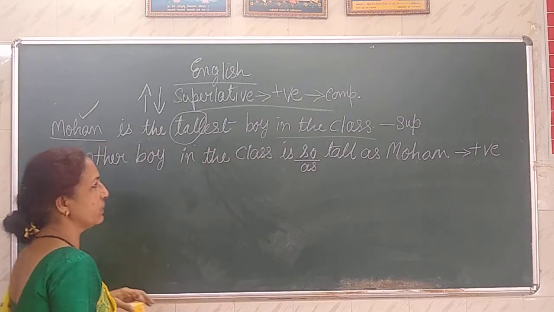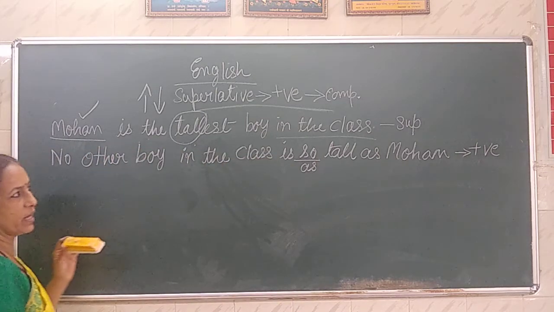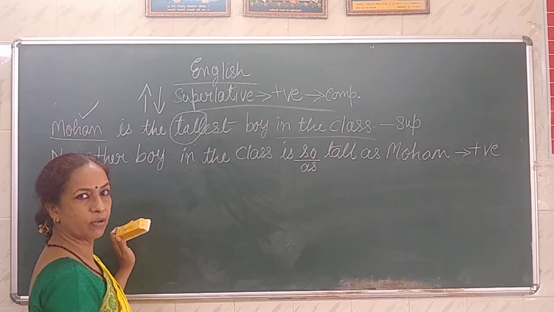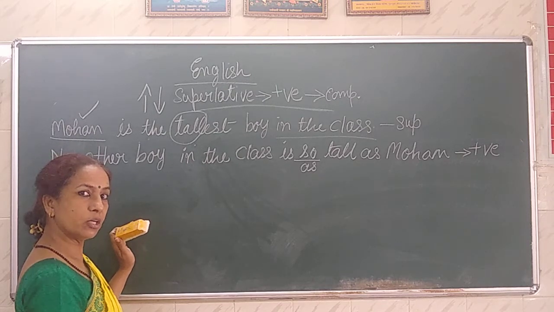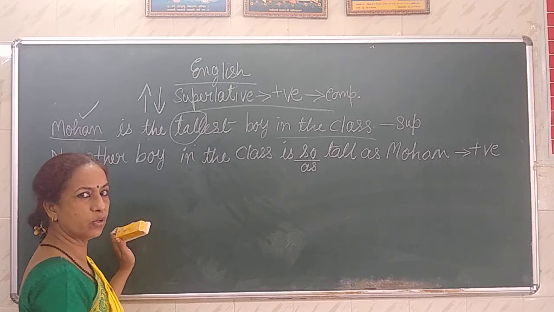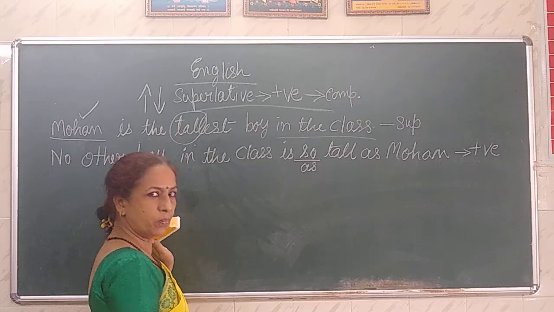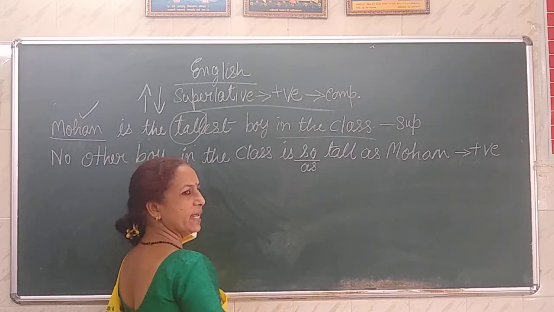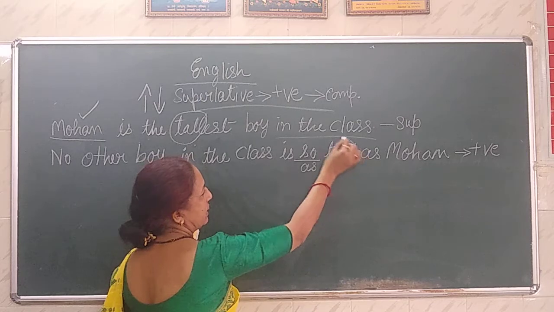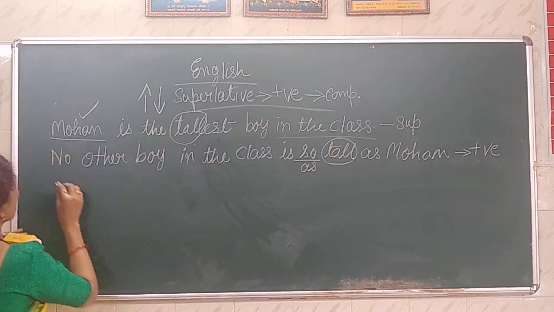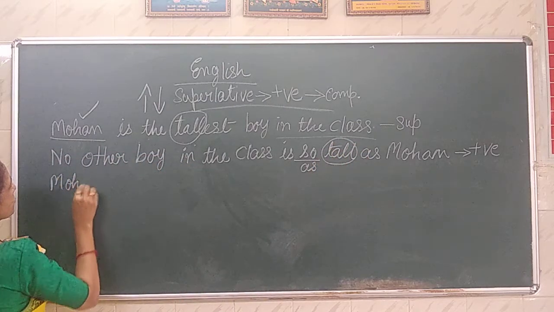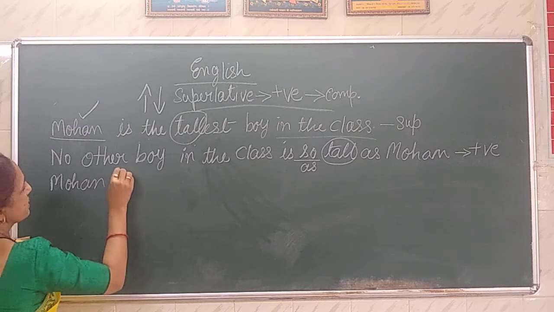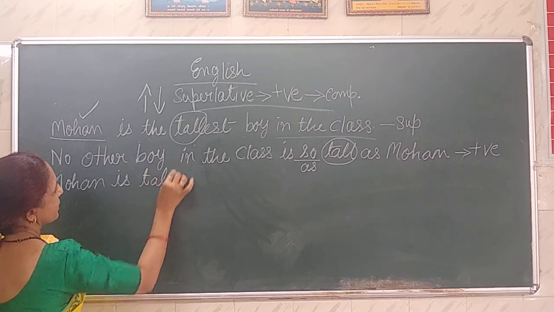Now comparative degree. What is the adjective? Tall. ER we add, I told you with the rules. ER or more. But here we will be adding ER. Tall is the adjective. So Mohan is taller.